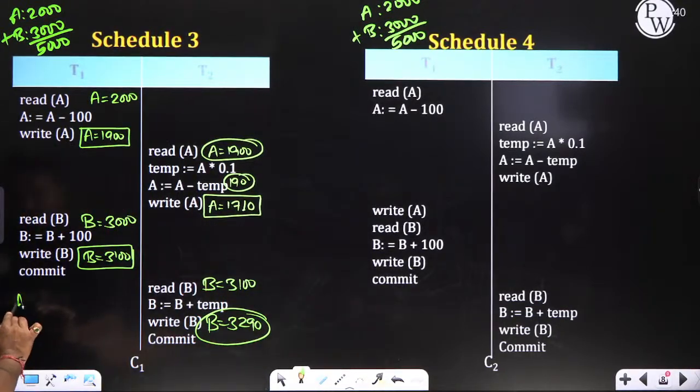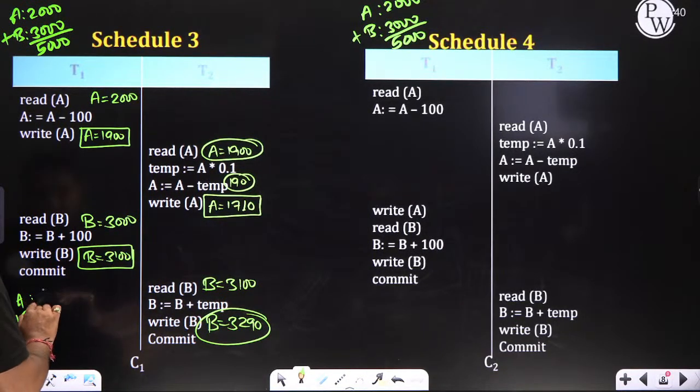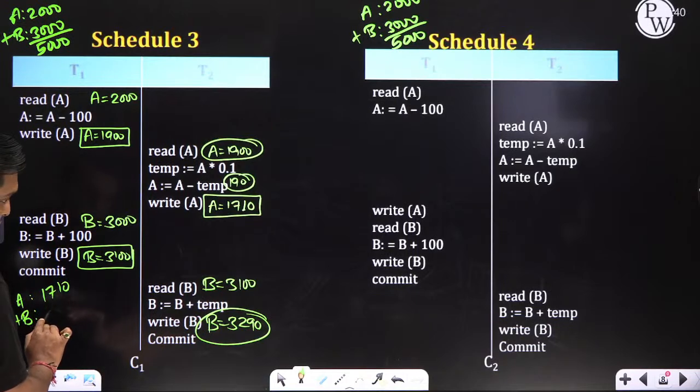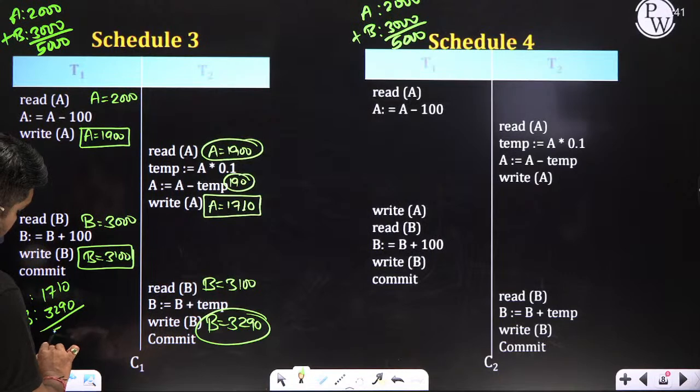So what is the sum of A plus B? I want to give some conclusion. Instead of writing the point directly, I want to give the proof: why we are doing, how we are doing, and what we are doing.